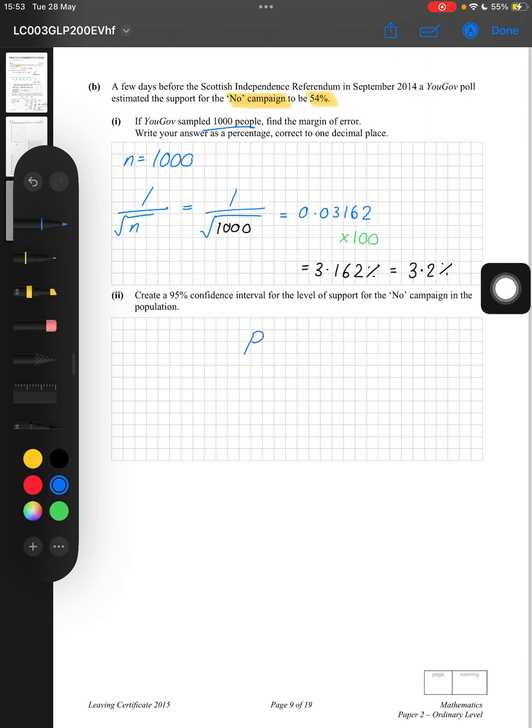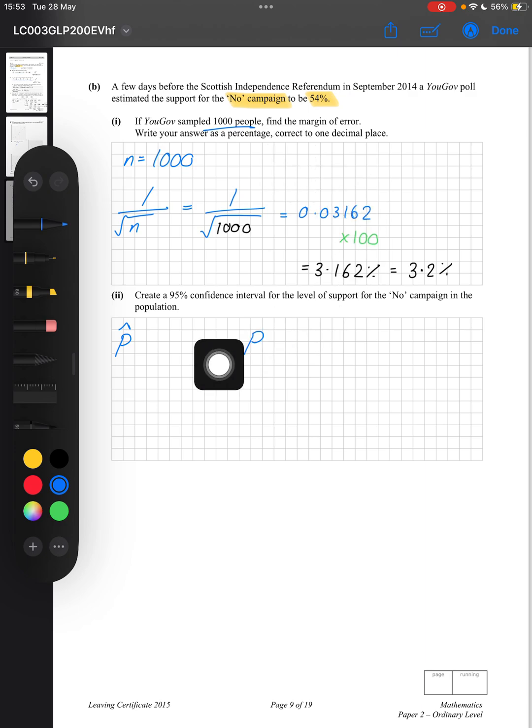That's their estimate. That's the estimated probability for that sample, and they could be wrong by 3.2%. So it's somewhere around 54, but it could be 3.2% less than the 54, or 3.2% more than the 54.